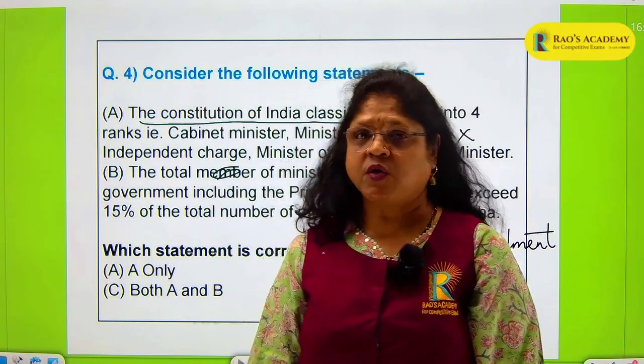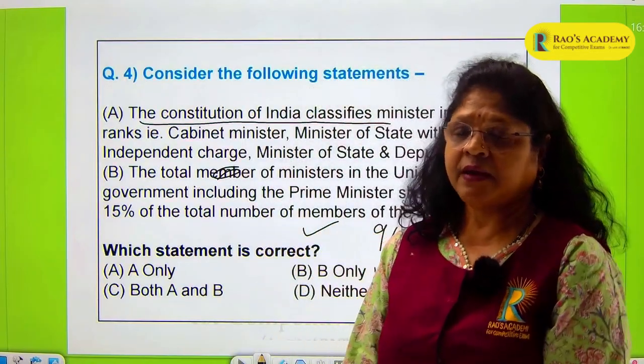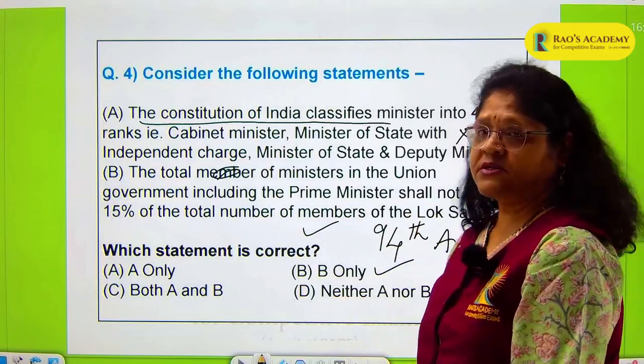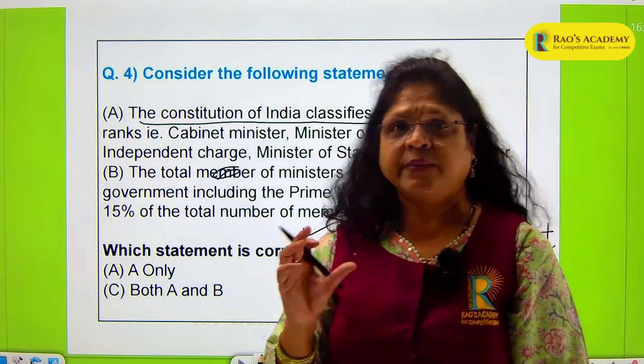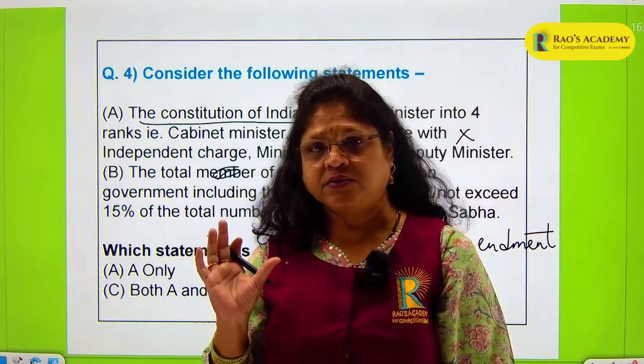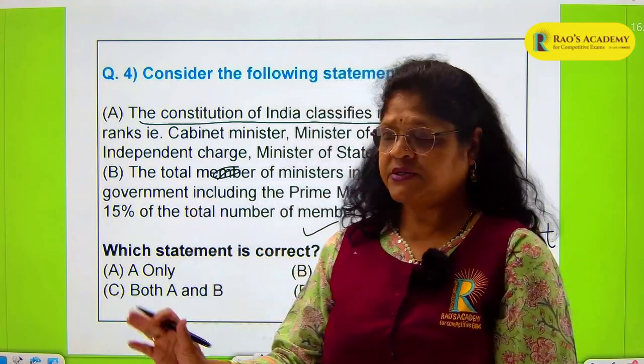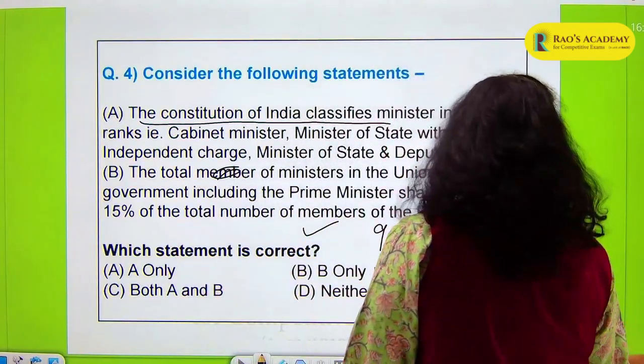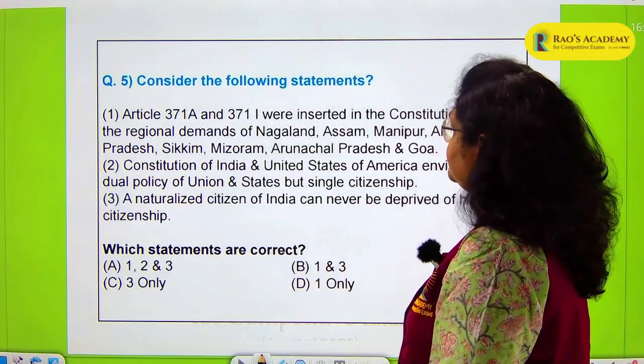A is not the option. The Constitution does not specify any ministers or the nomenclature of a minister. It only says that there will be a Council of Ministers headed by the Prime Minister. So go to the next question here.